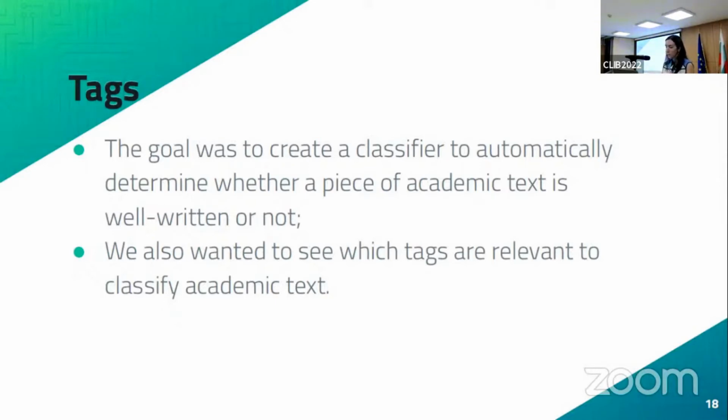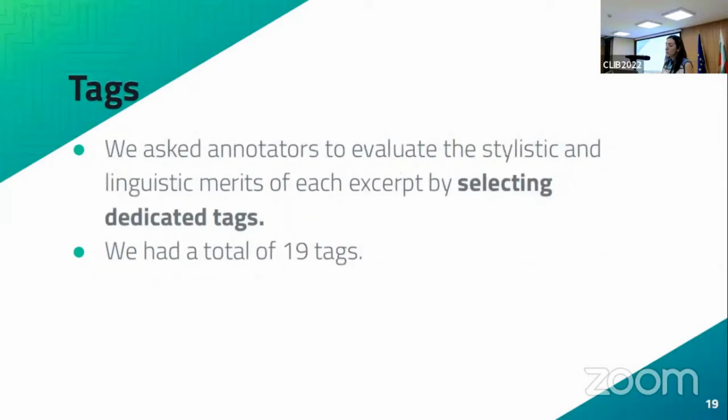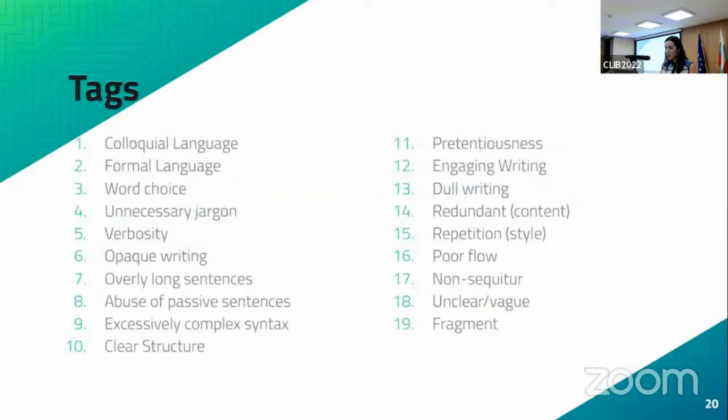So the way that we did that was we asked annotators to evaluate each of the excerpts based on a set of tags that we provided them. So annotators were asked to read a text and then pick which tags they thought would apply to that text. And we had a total of 19 tags that I'm going to go through quickly. So you see the tags here.